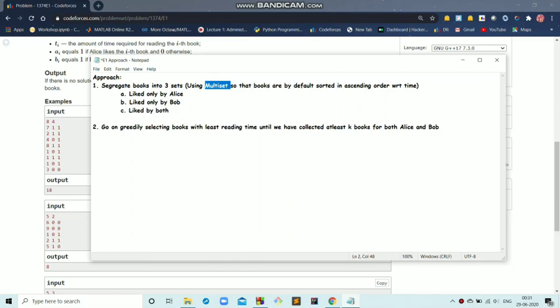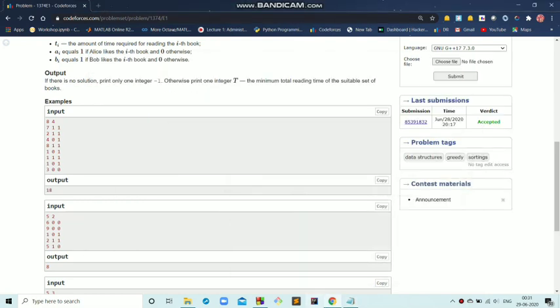Now what we will do is, after segregating all the books into these three sets, we will greedily select books such that the least reading time is selected, and in the end we have at least k books for both Alice and Bob. So we will go on selecting books with least reading time until we have collected at least k books for Alice and k books for Bob. Now let's see the code for the same question.